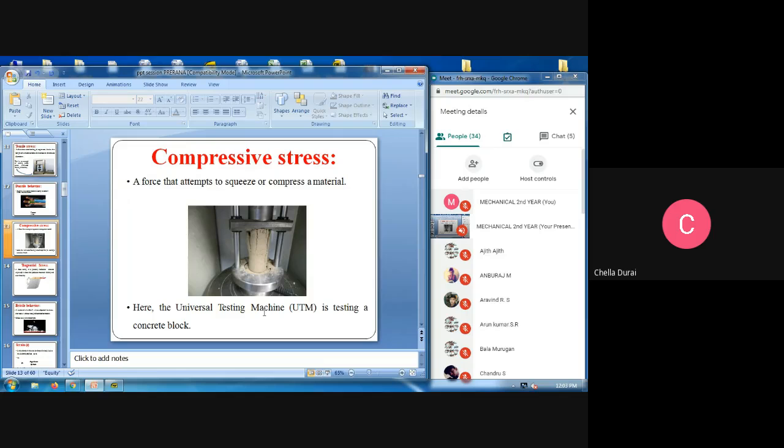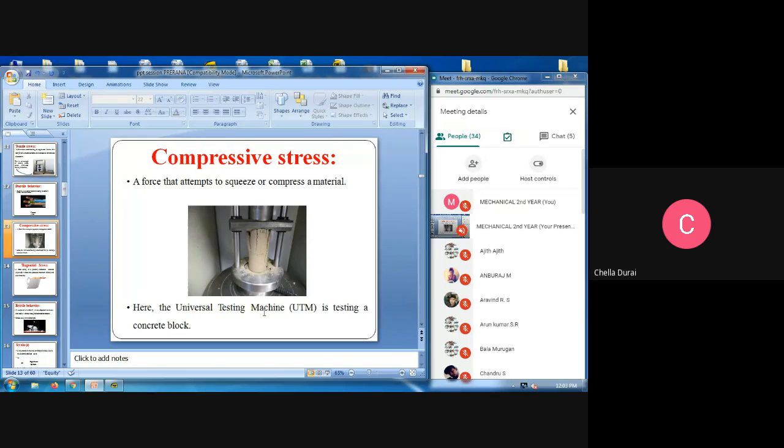Next one is the compressive stress. It is a force that attempts to squeeze or compress a material. Here, see, we are applying the force to the particular product to compress the material. For example, we are compressing rubber or whatever it may be, we are compressing the load.